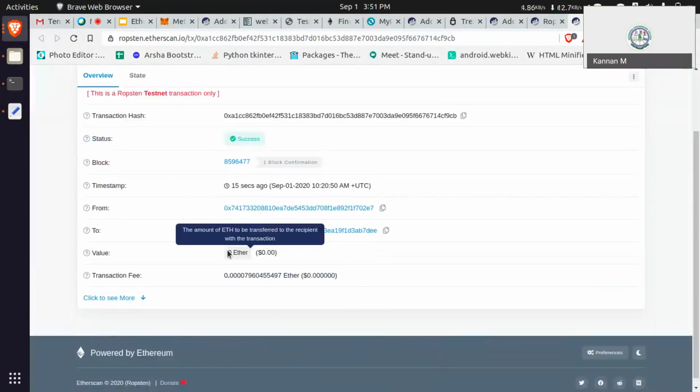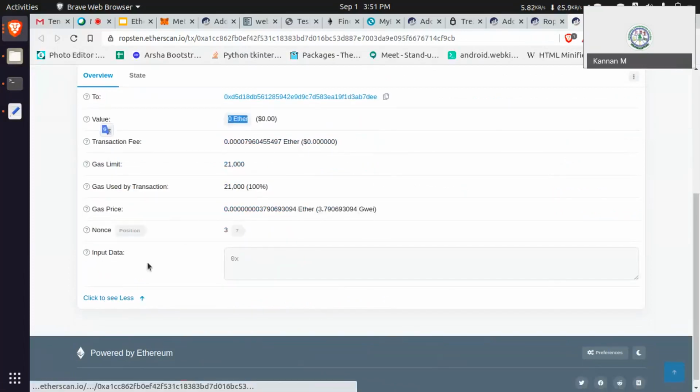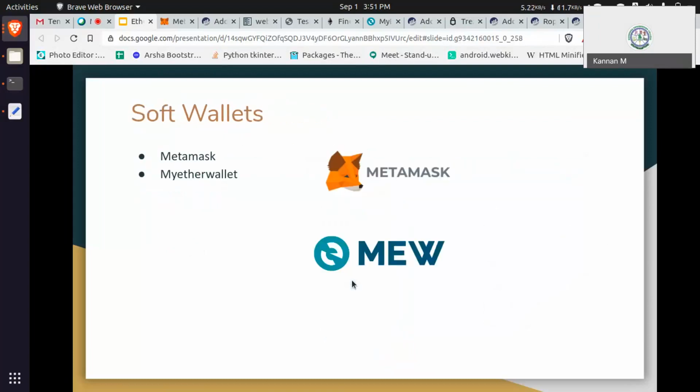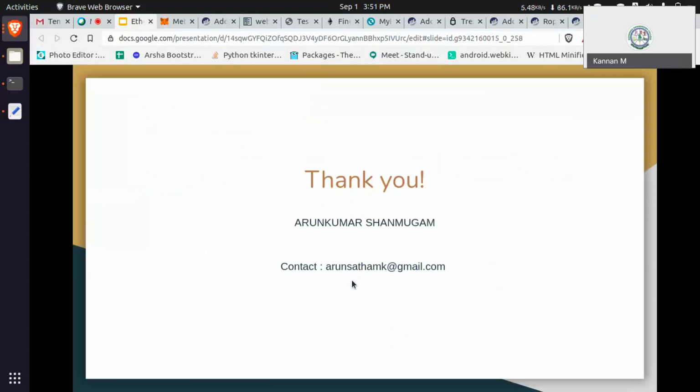Again, I send a zero transaction, 0 Ether, to that person. Okay, shall we move on next? Hardware wallet: it will wait for you. If you are performing with a hardware wallet, it will ask permission if you want to pay this transaction. If you want to confirm this transaction, it will ask. Once you click, the transaction will be published. It is like the pen drive that we discussed, and then the software wallets that we discussed, MetaMask, MyEtherWallet. That's all. If you have any questions,